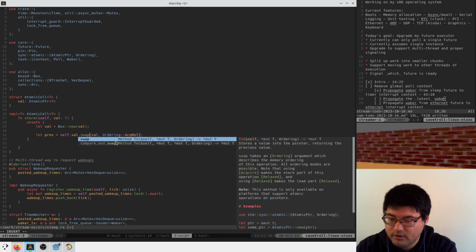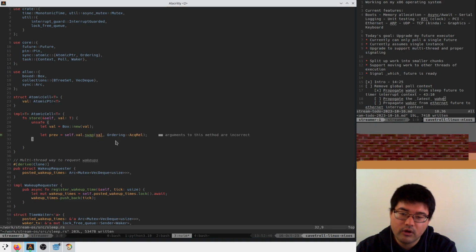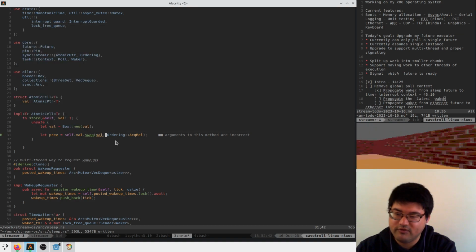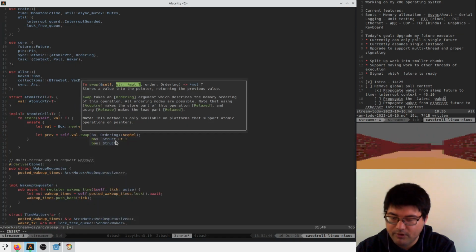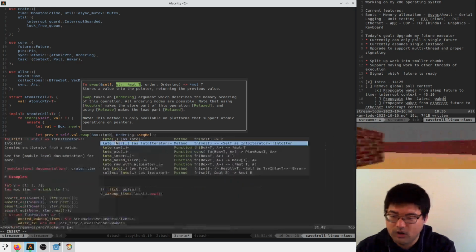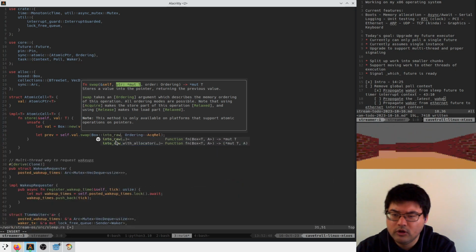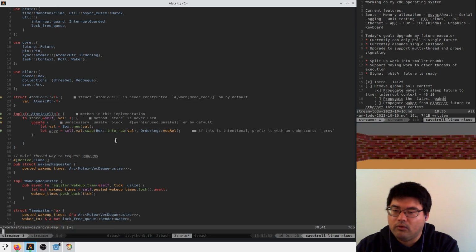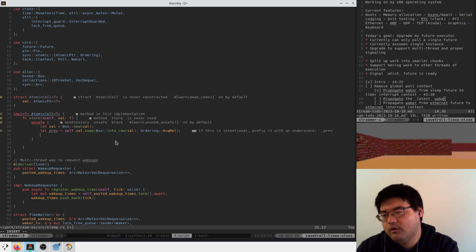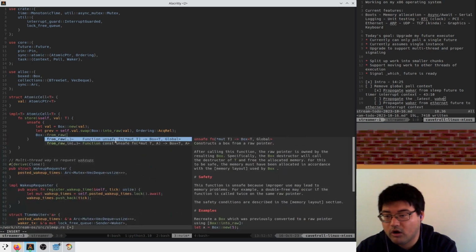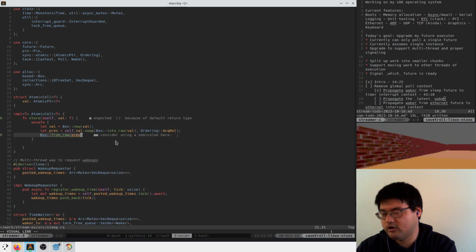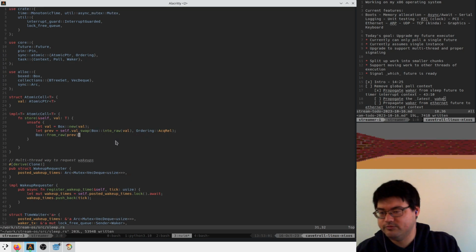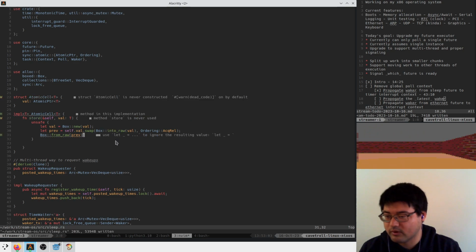This should be swap, not store. And what doesn't it like here? It doesn't like that val is probably, we probably want Box::into_raw on val, like this. Right? And then here, we can say Box::from_raw previous. And this will create a Box and then automatically drop it, which means that the previous value will be handled correctly.